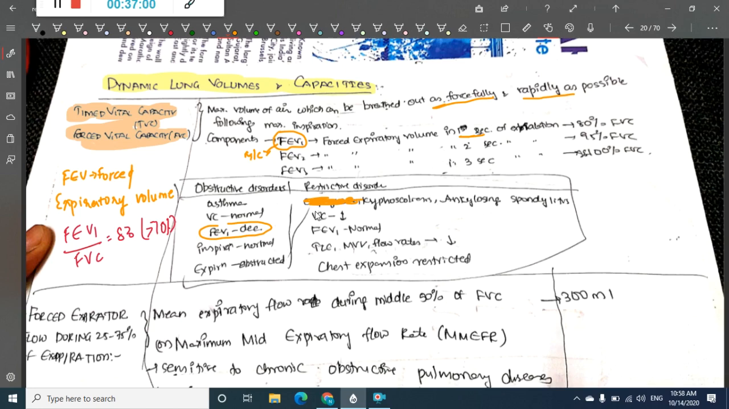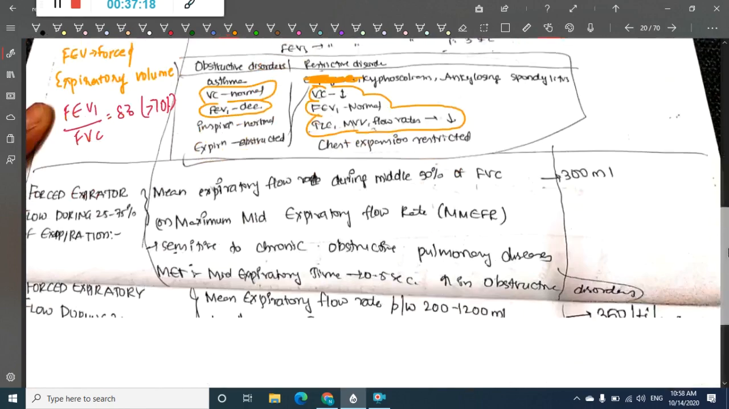In restrictive disorder, vital capacity decreases, forced vital capacity is normal, and total lung volume and all the expiratory flows will decrease. Here vital capacity is normal in obstructive lung disease, and vital capacity decreases in restrictive lung diseases. So this is one thing which you have to understand.